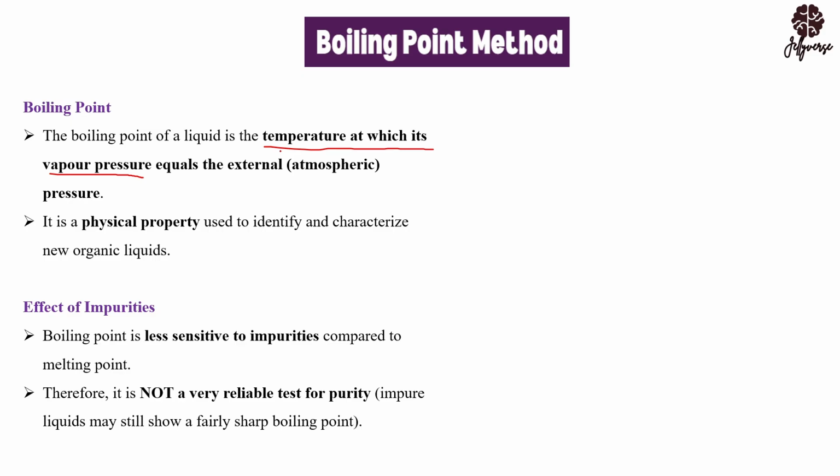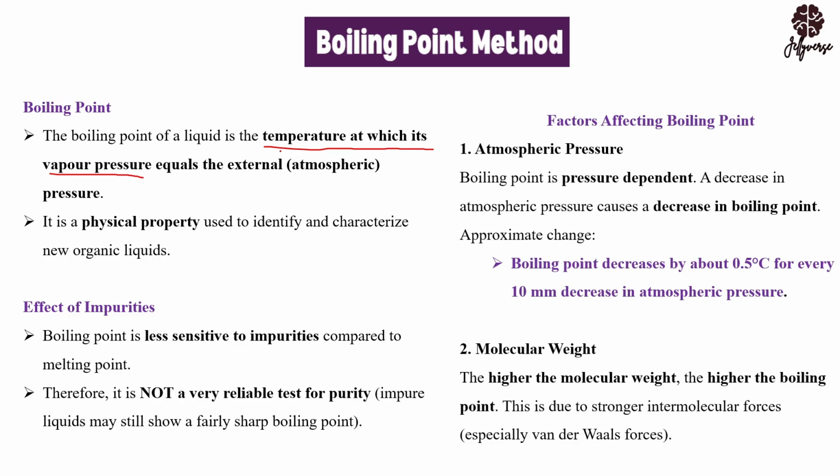So, effect of impurities. Unlike how we discussed the melting point, you realize that in terms of melting point, if you have impurities, it's lowered. As for boiling point, it's not all that sensitive to impurities. So if you want to check the purity of a compound, usually you don't have to rely on the boiling point, because the boiling point will fail you sometimes, since it is not sensitive to impurities. It's only the melting point.